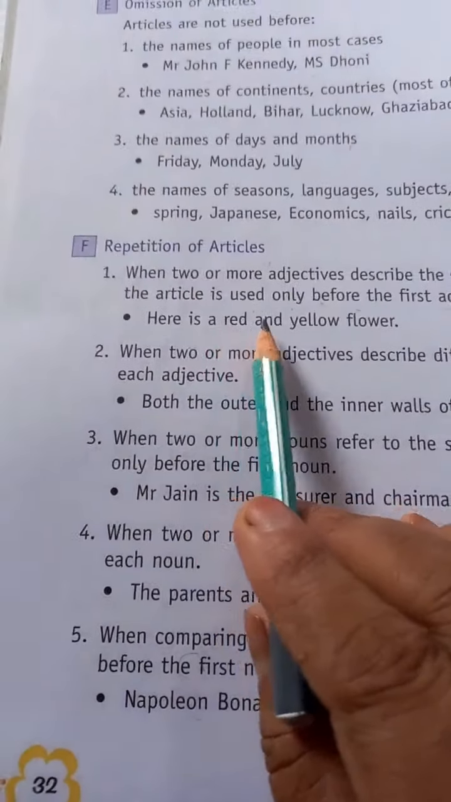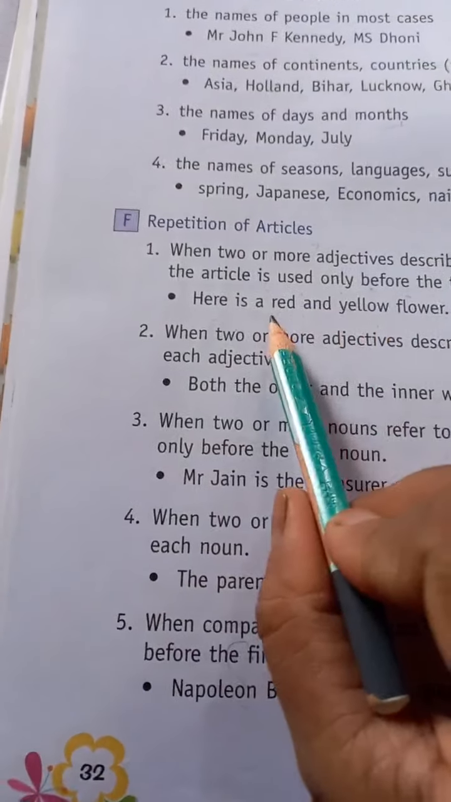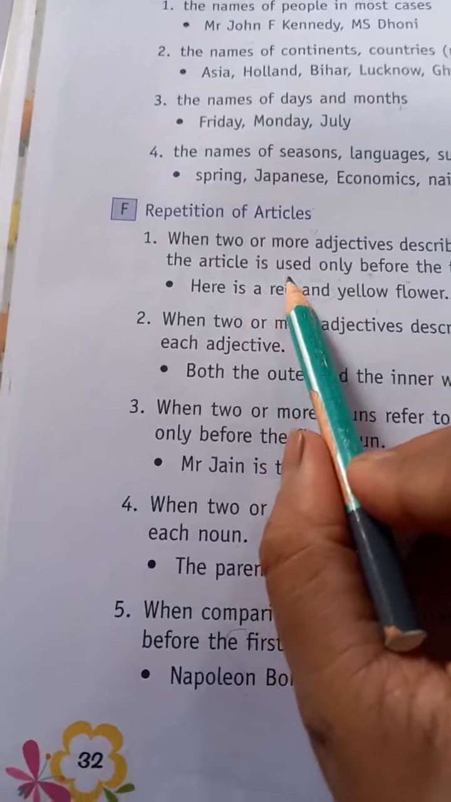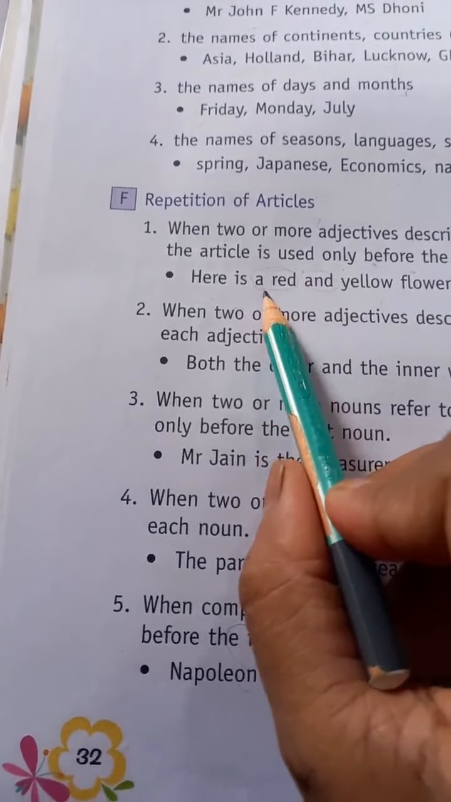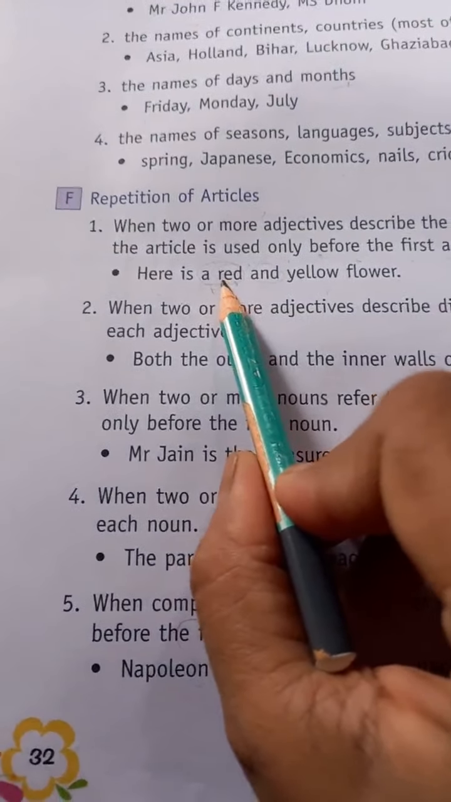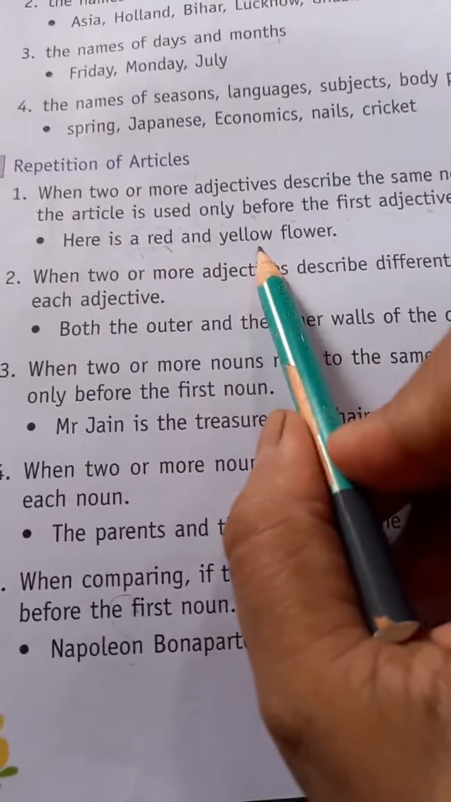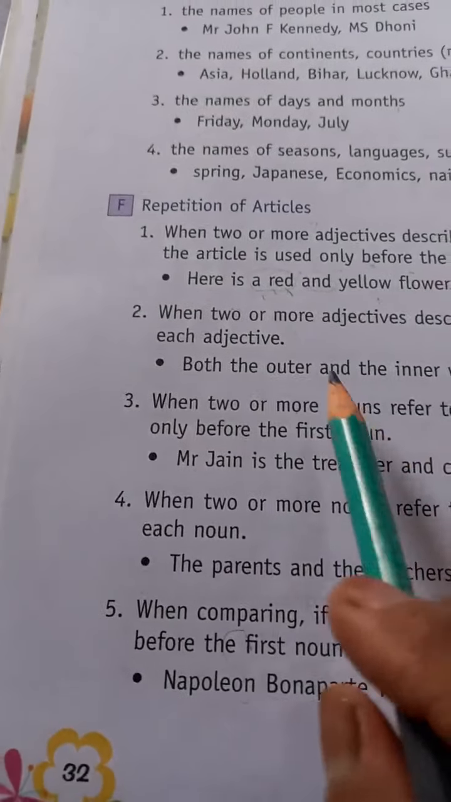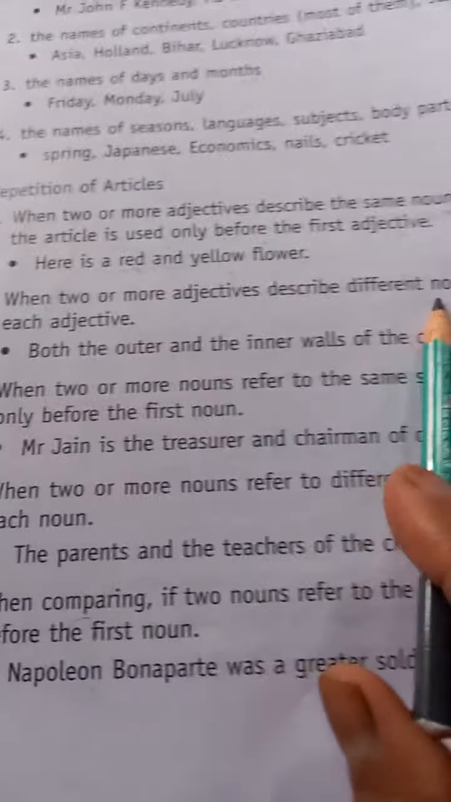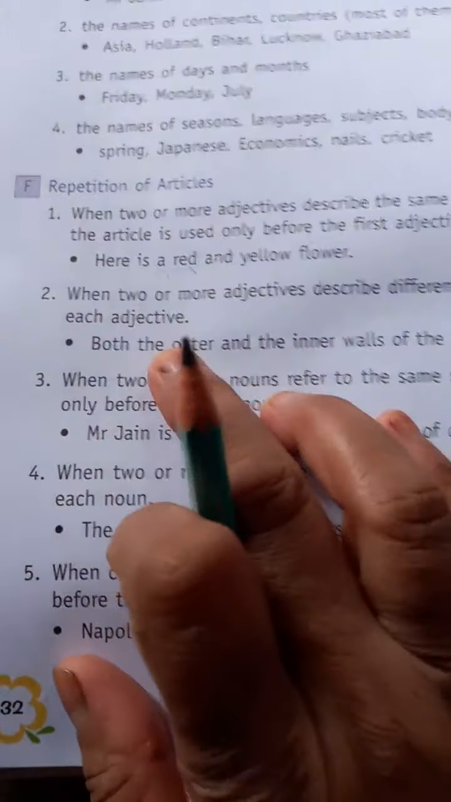Like here is a red and yellow flower. So here you see colors. We are using and between them. So here in the first part we will use a, because it is singular number and the word is starting with a consonant. In the other part we will not use any article. Then next point, when two or more adjectives describe different nouns, the article is used before each adjective.